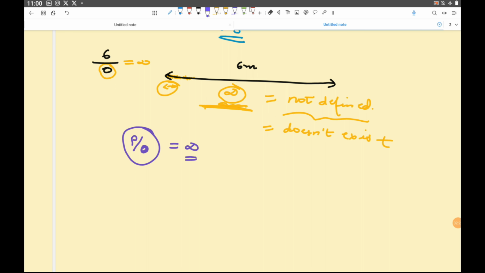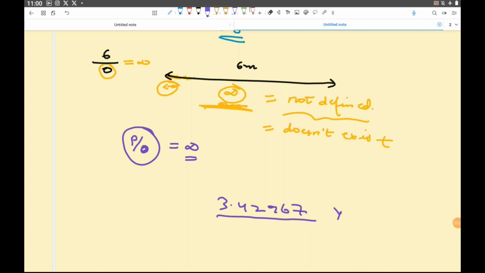Now I'll give you one small tip and trick. As the name suggests, what is meant by rational number? Rational number means any number which has got some logic. So for example, if I say 3.42967, is it a rational number?